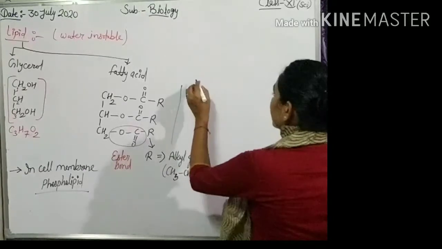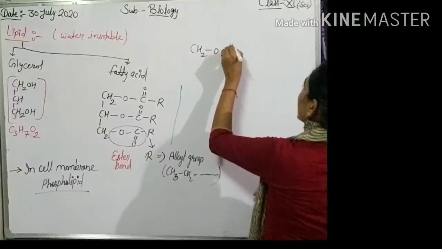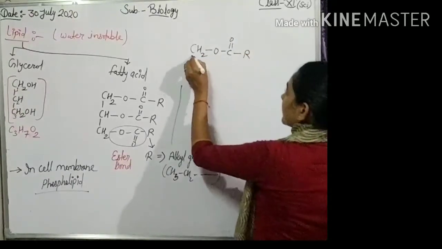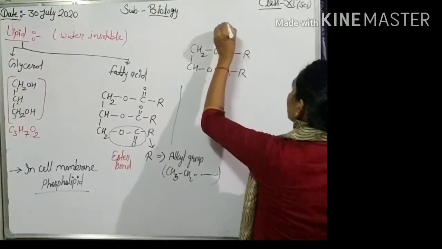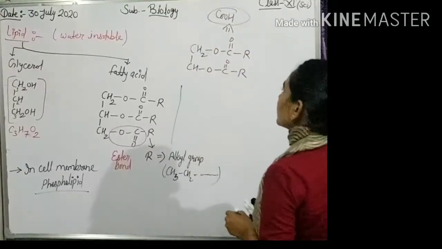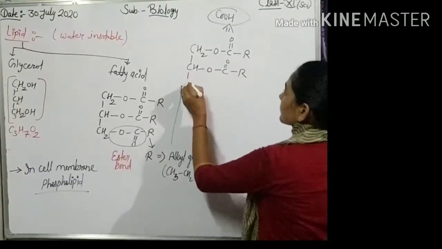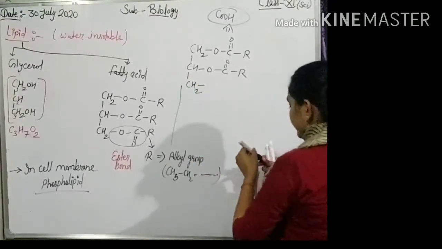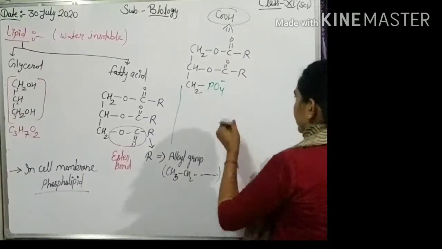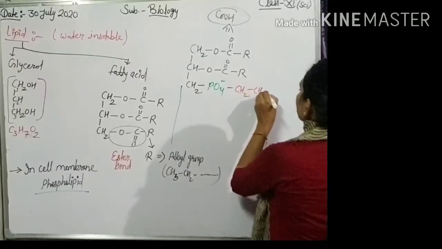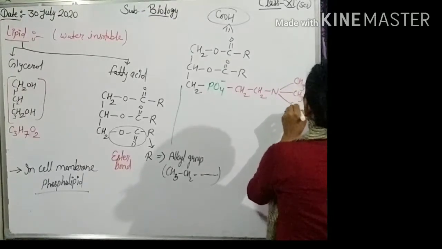Then the structure: CH2 or C double bond O R, CHO, C double bond O R. Here C double bond O is the carboxylic group COOH, after removal of hydrogen, and the functional form is COO, CH2, adding of a phosphate group after CH2, CH2, and three methyl groups CH3, CH3, CH3 are added.